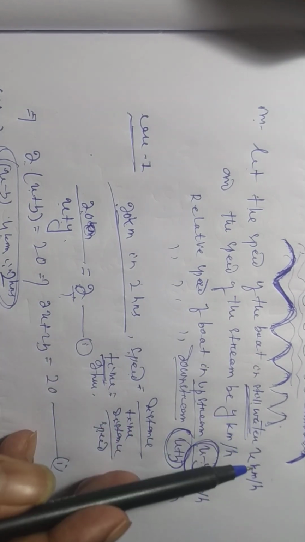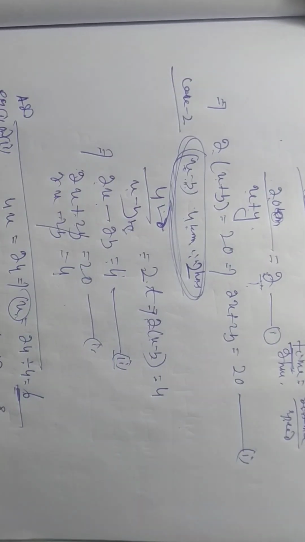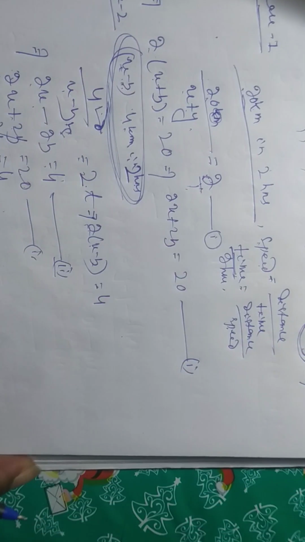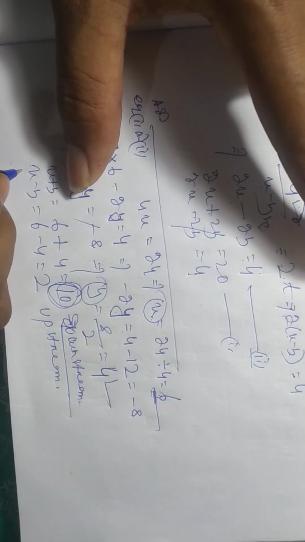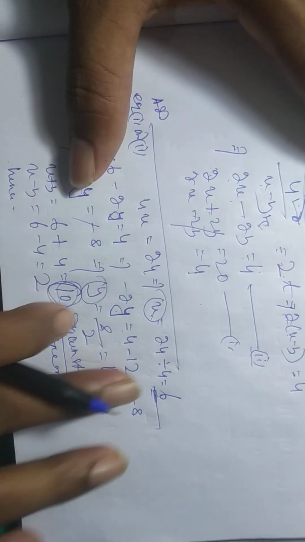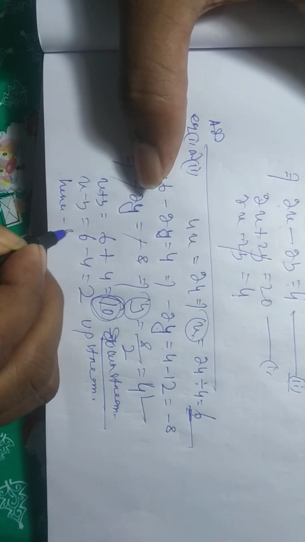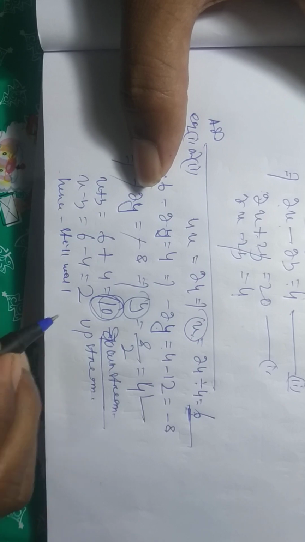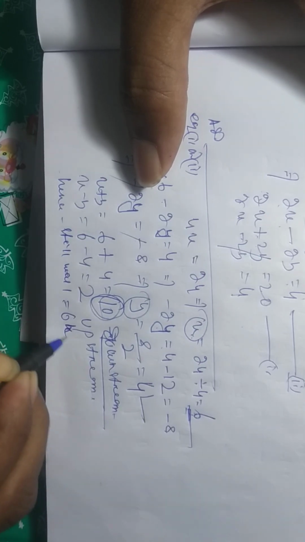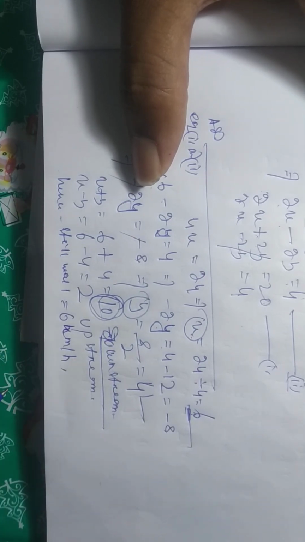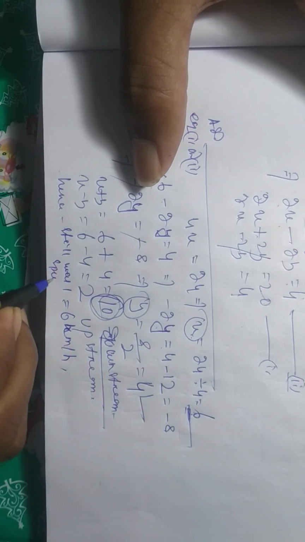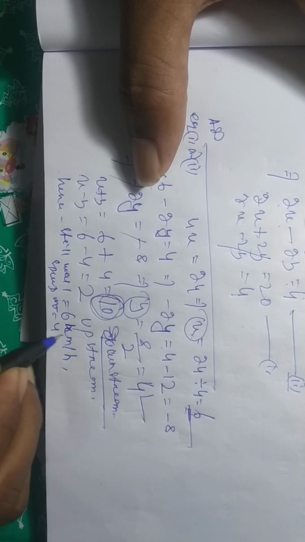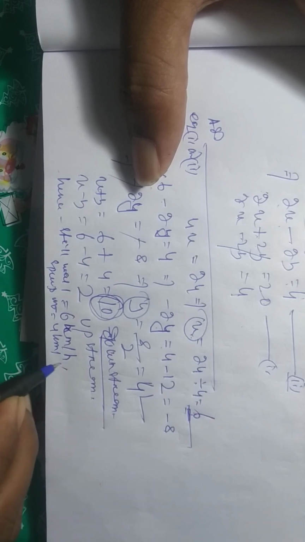So x is 6 kilometers. So we write: still water speed is 6 kilometers per hour, and speed of water is 4 kilometers per hour.